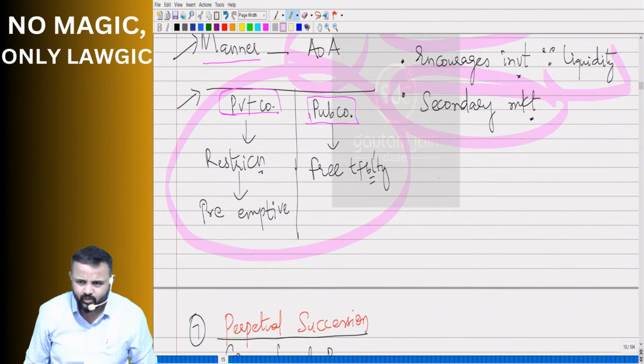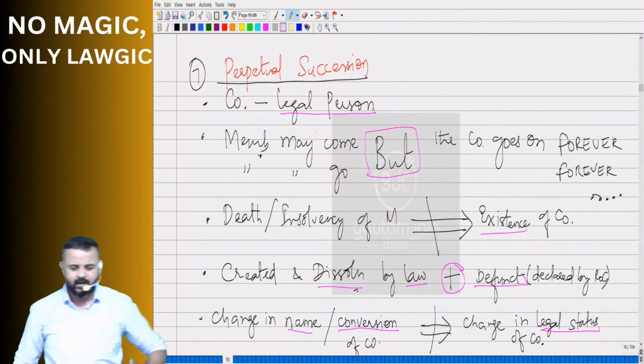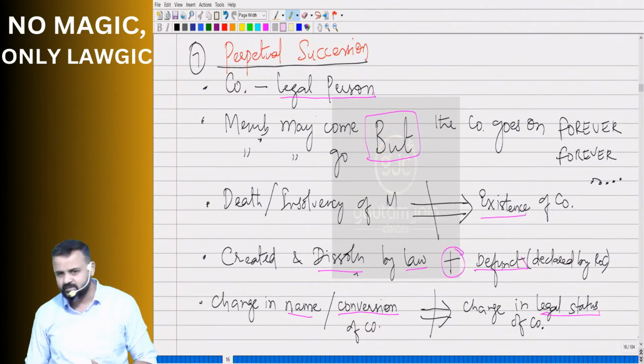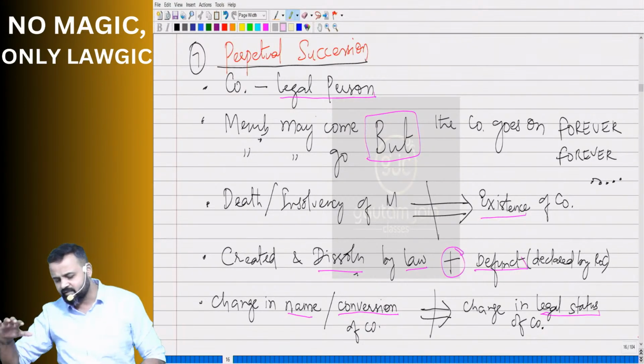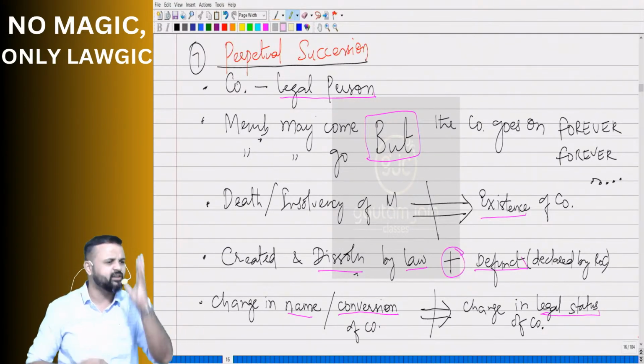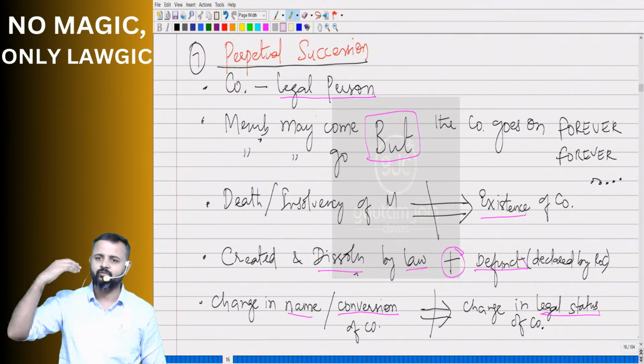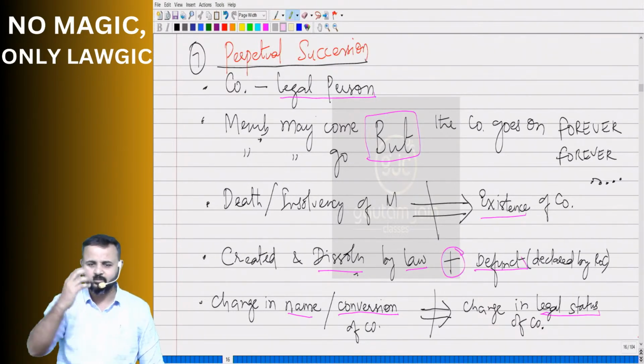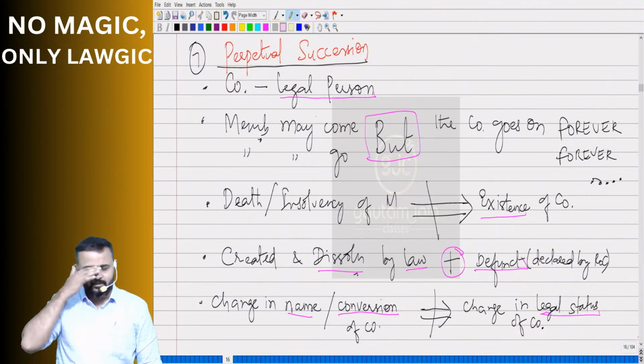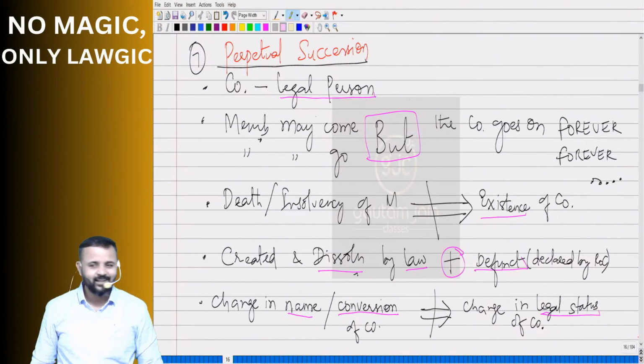No. So please understand, company being a legal person, members may come, members may go, but the company goes on forever, forever, forever. Come on, repeat. Did I say only repeat forever? What will you say?